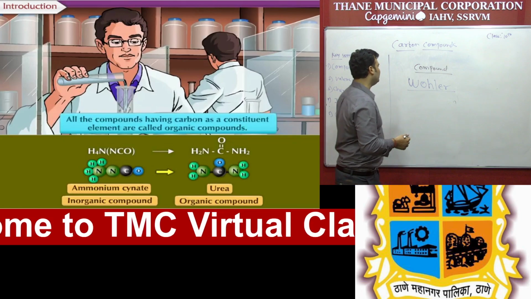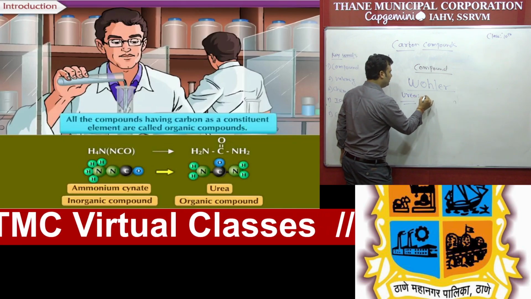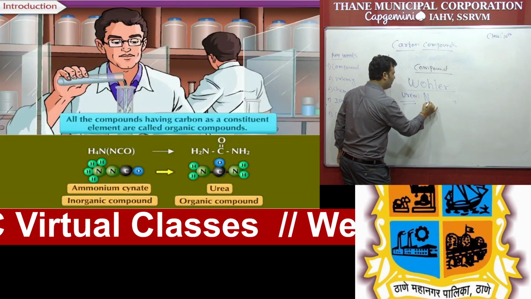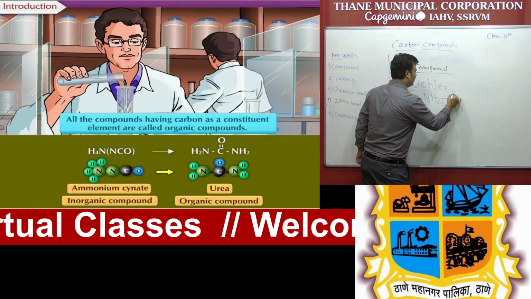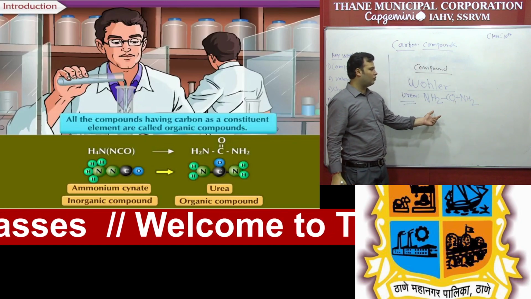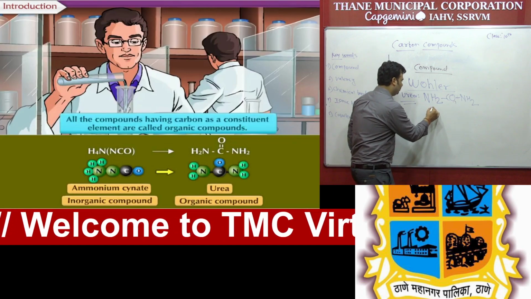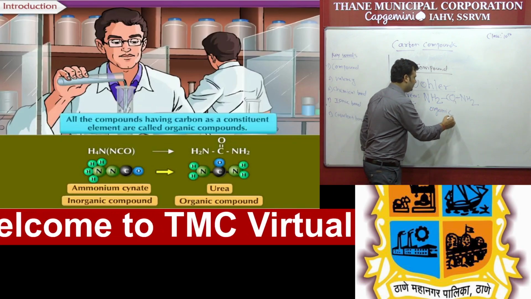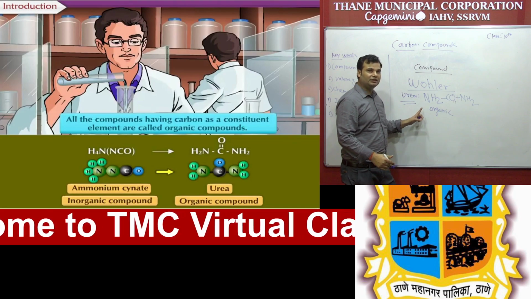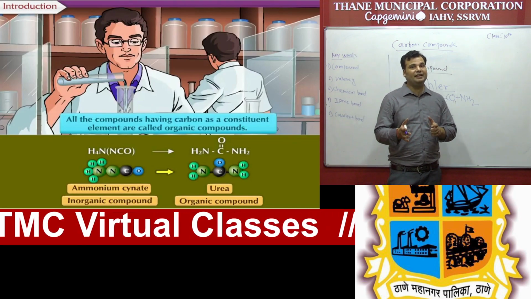And students, always remember that urea has the molecular formula, for your knowledge, NH2CONH2. So this is the molecular formula of urea. But remember that urea is an organic compound, and the scientist Wöhler synthesized this urea using an inorganic substance like ammonium cyanide in a lab.